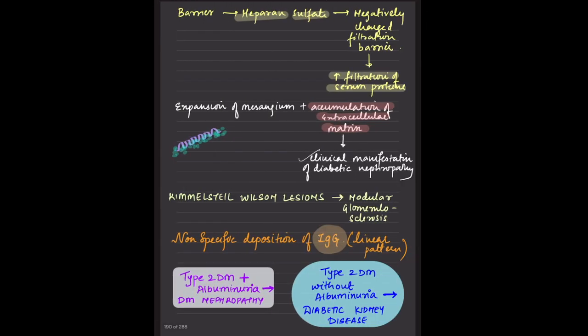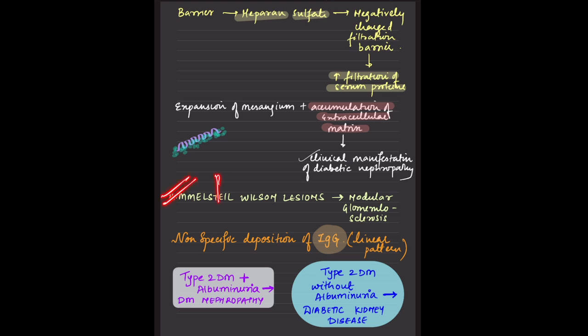Coming to the normal physiology, there is heparan sulfate acting as a barrier, which is negatively charged. Whenever there is a loss of this heparan sulfate, there would be proteinuria, and this is important. When there is expansion of the mesangium and accumulation of extracellular matrix, that correlates with diabetic nephropathy. So this is important. I have also made a diagram for myself so that I can keep this in mind. There is expansion of mesangium and accumulation of extracellular matrix.